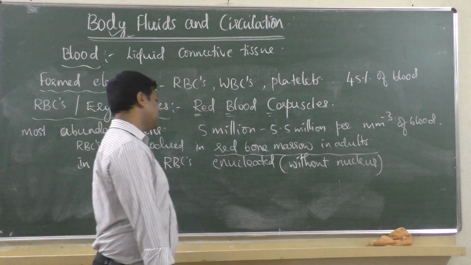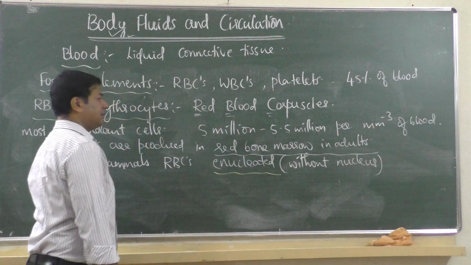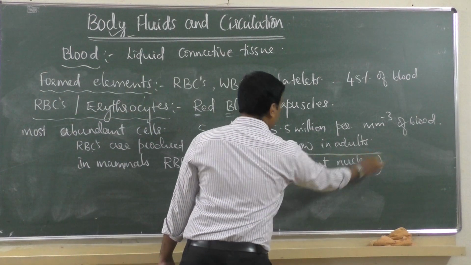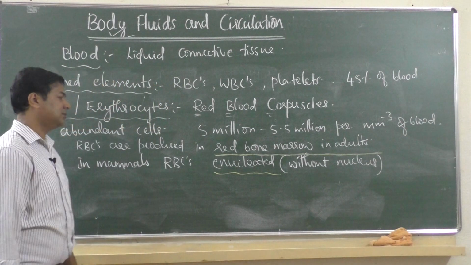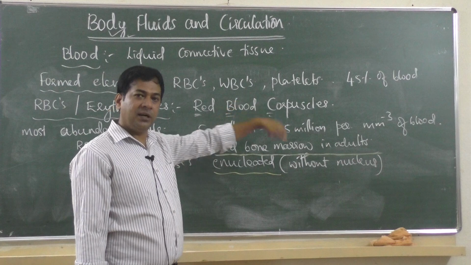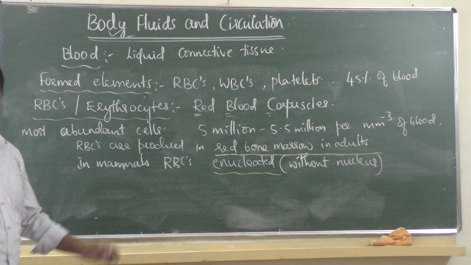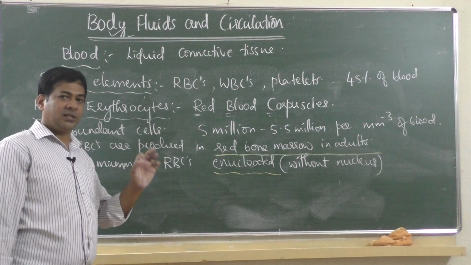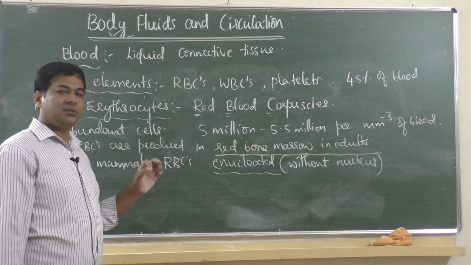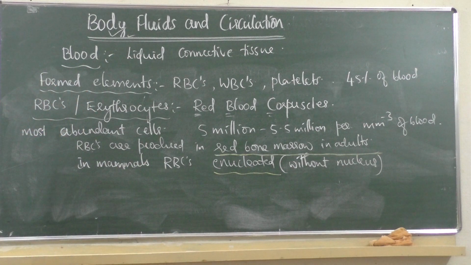So RBCs are enucleated and they are produced in red bone marrow in adults. This is very important, because white blood corpuscles contain a nucleus. In RBCs the nucleus is not present, it is an enucleated cell.